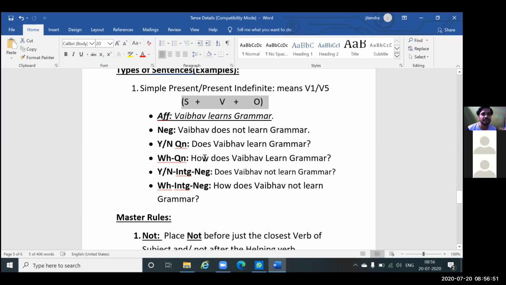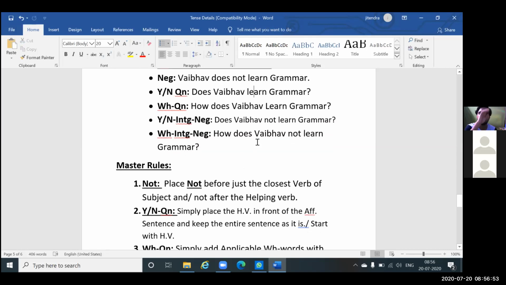I have mentioned these things here. But yes, one time you'll have to make 72 types of sentences. Can you do that? What are the 72 types of sentences? In tenses, there are 72 types of sentences.